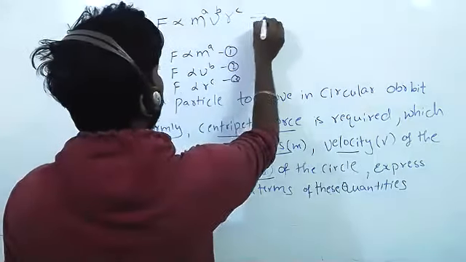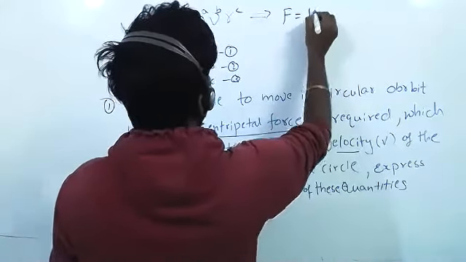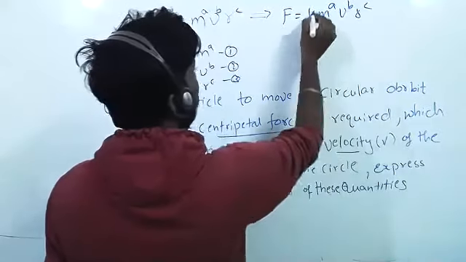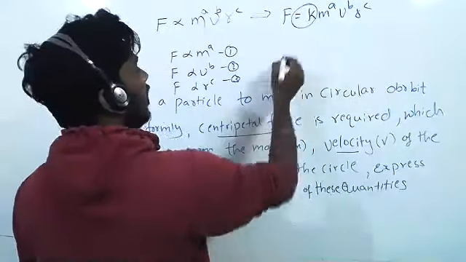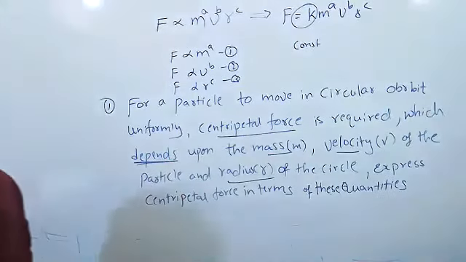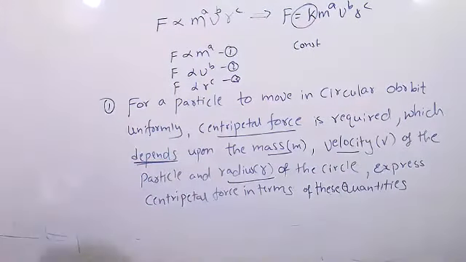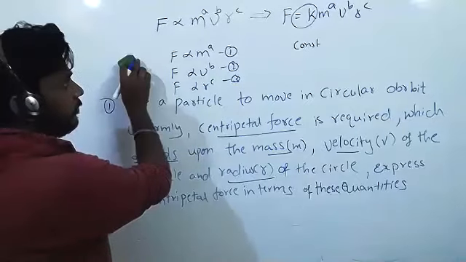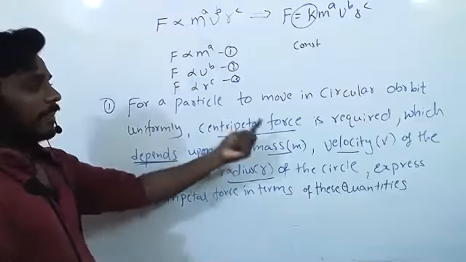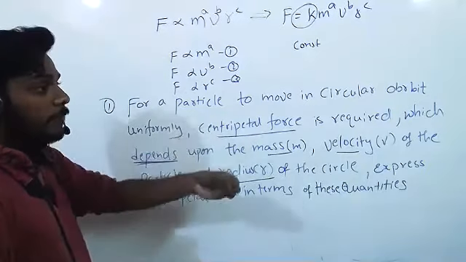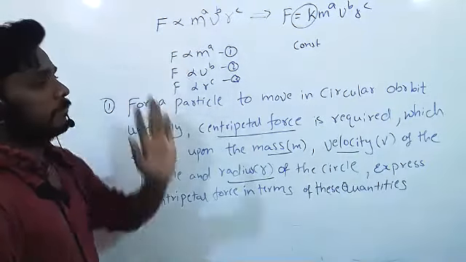Can I write this equation like F equal to K M power a, V power b, R power c? This K is a constant, the proportionality constant. Now look at this clearly. Do you understand my first step? When they have given that something depends on other quantities, then we have to write it in this form. Clear? First step.